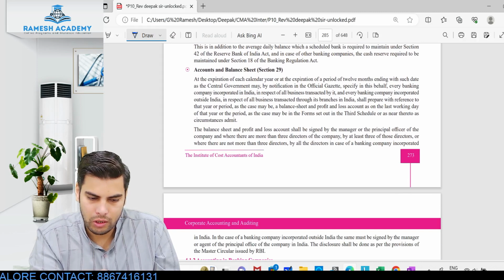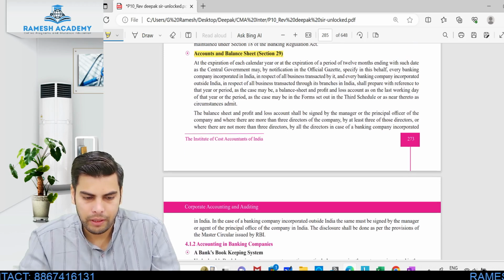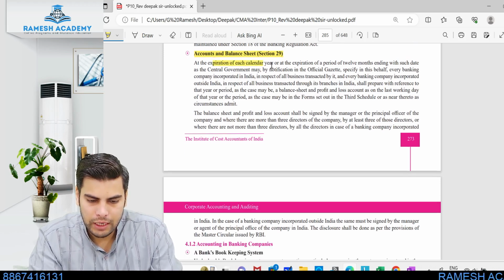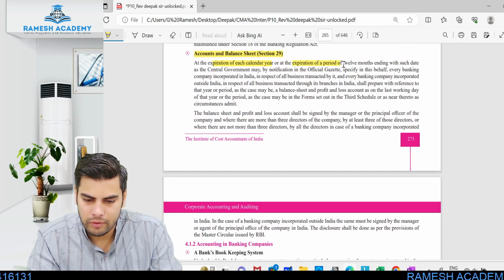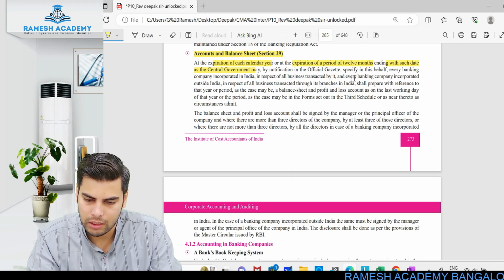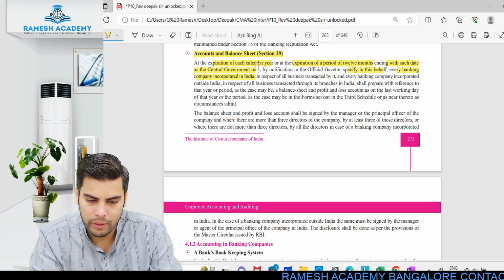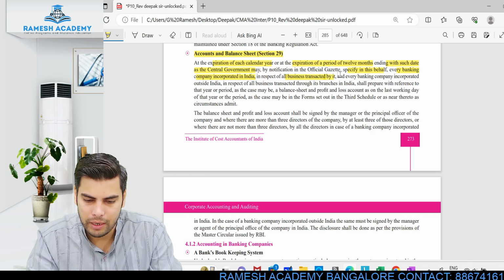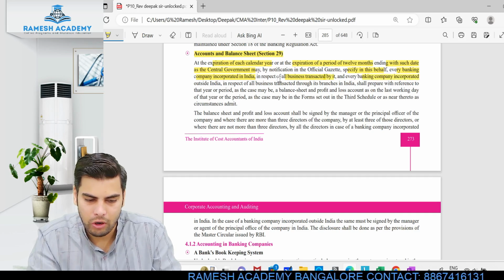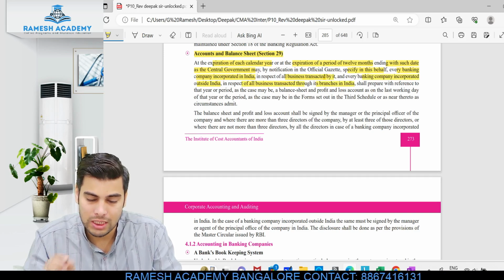This is what is crucial or relevant with respect to this chapter: accounts and the balance sheet. At the expiration of each calendar year or at the expiration of the period of 12 months ending on such date as the central government may by notification in the official gazette specify in this behalf, every banking company incorporated in India, in respect of all the business transacted by it, and every banking company incorporated outside India in respect of all the business transaction through its branches in India.